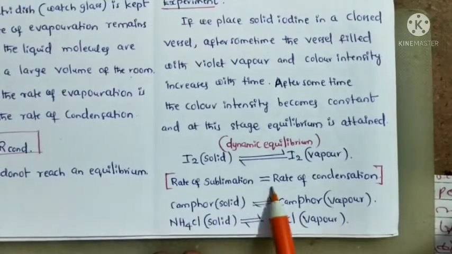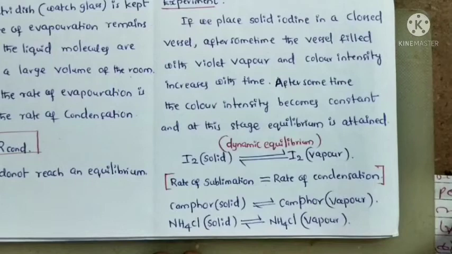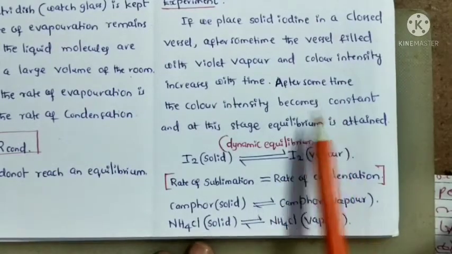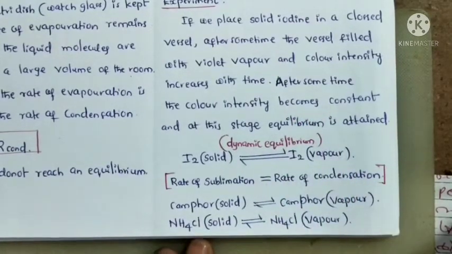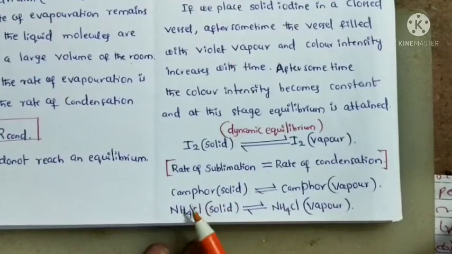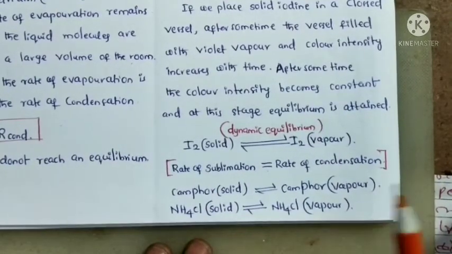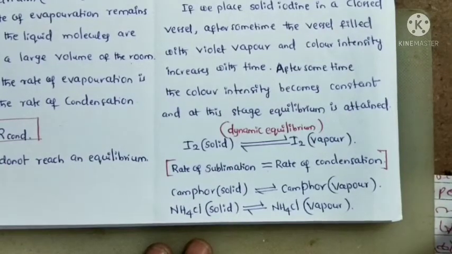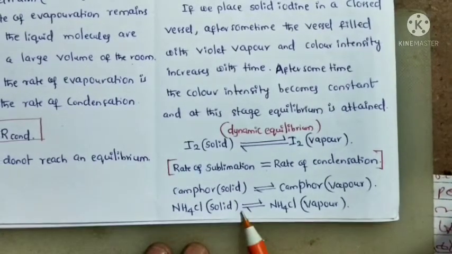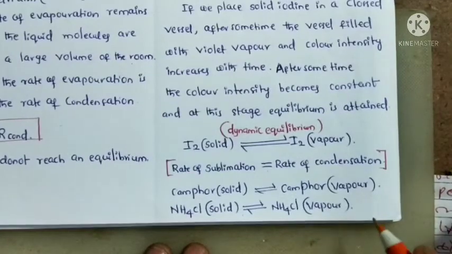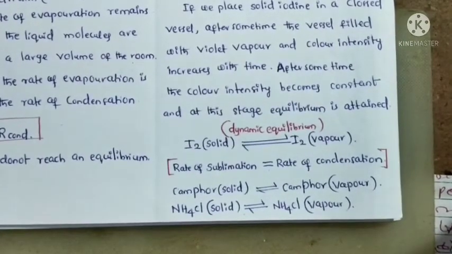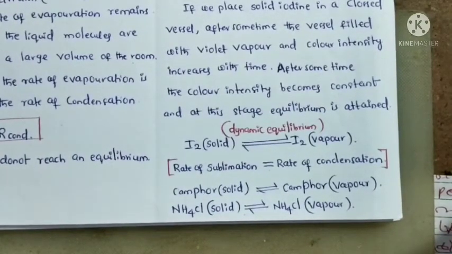The rate of sublimation is exactly equal to the rate of condensation, and the intensity is always constant. Camphor solid and camphor vapor is also an example of solid vapor equilibrium, as are ammonium chloride solid and ammonium chloride vapor. So this is the information about equilibrium in physical processes.